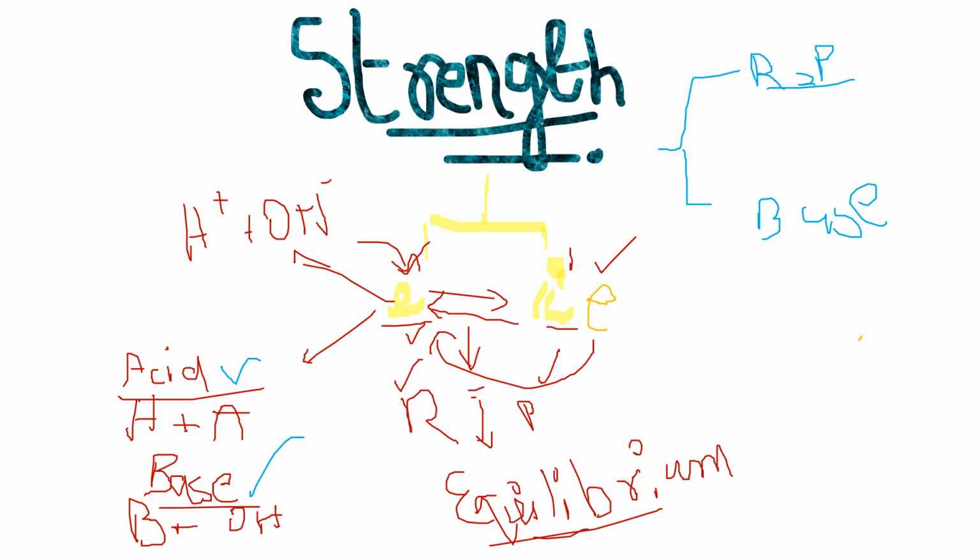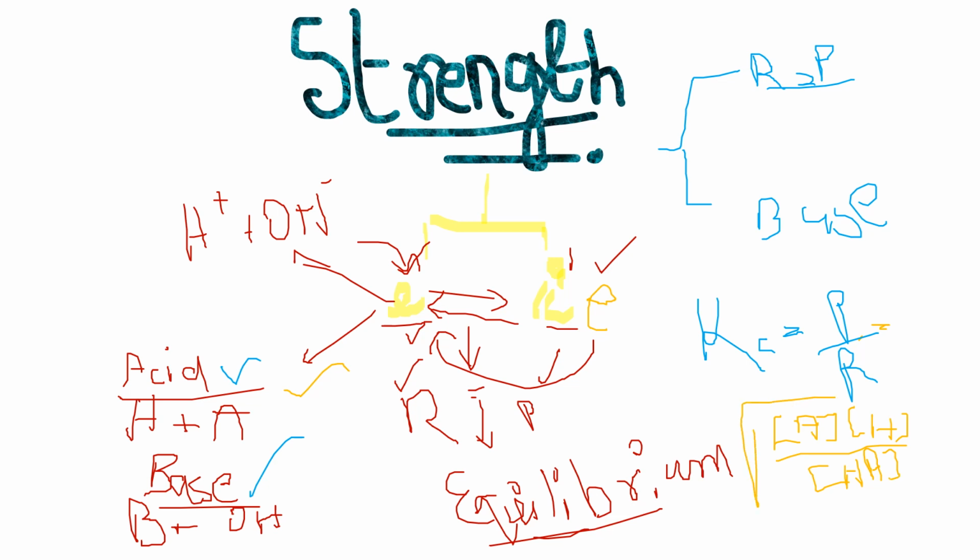Now, there are two conditions. We know that the equilibrium constant Kc is equal to the product upon the reactant. Here in the condition of the acids, let's apply it. It will be the concentration of A- and the concentration of H+ divided by the concentration of HA.